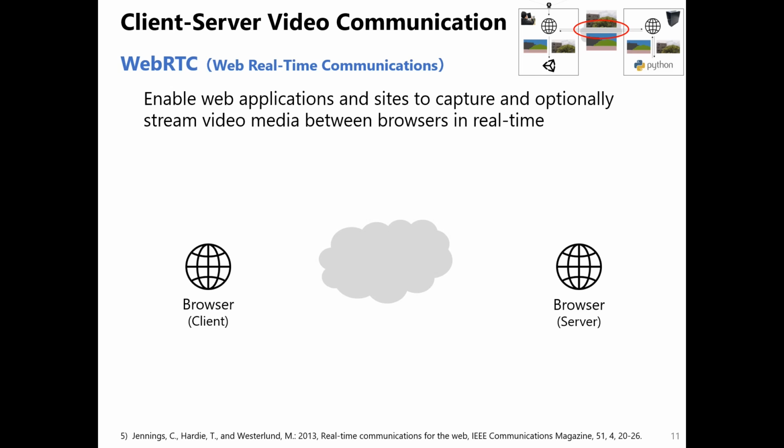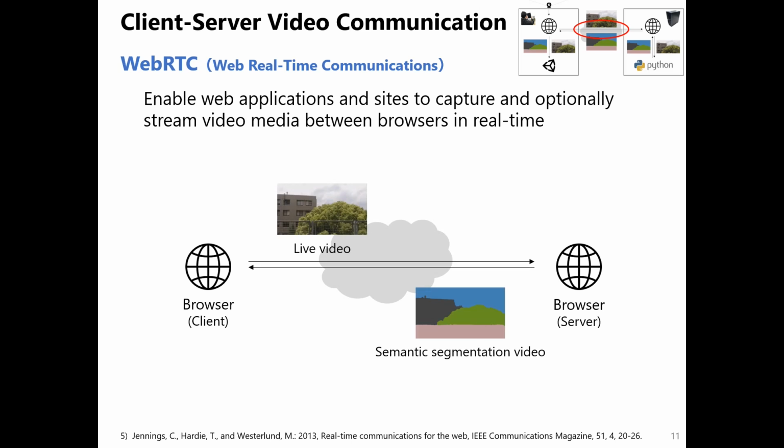Next, the video communication with WebRTC is optimized for real-time communication. If the network bandwidth is too narrow, the quality of the transferred video is low, with video compression processing for real-time communication. This video compression processing may cause inaccurate semantic segmentation output because the transferred frames are low resolution. Thus, JPEG compression was conducted on the acquired webcam frames, and frames are transferred to the server to keep the quality of webcam frames in our system.